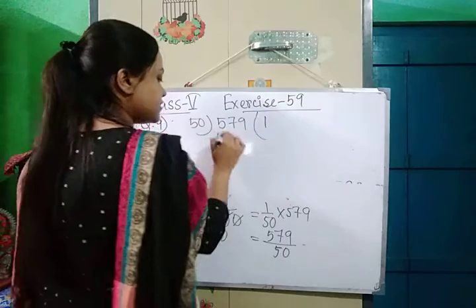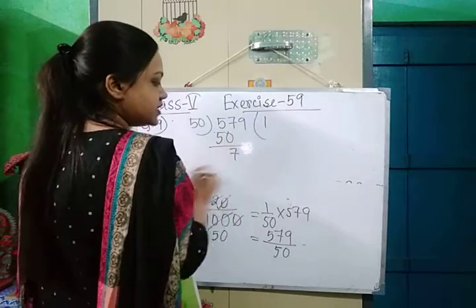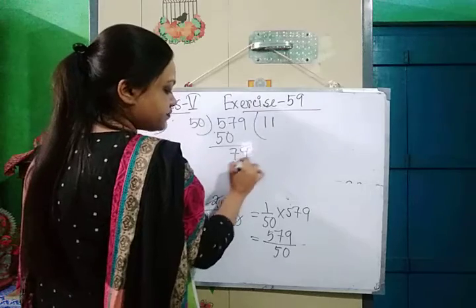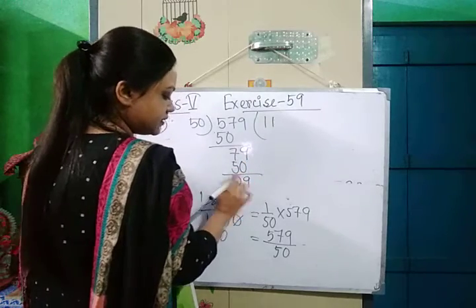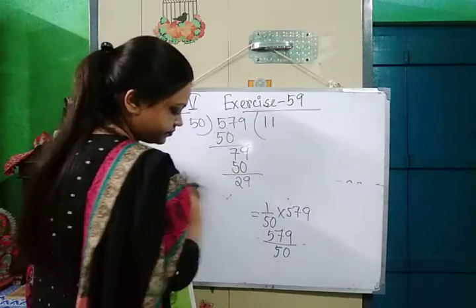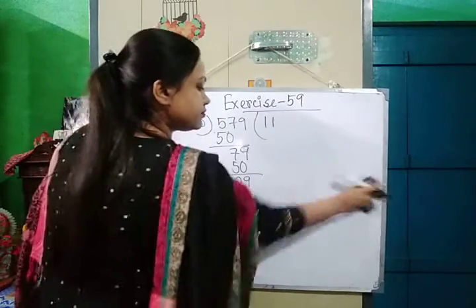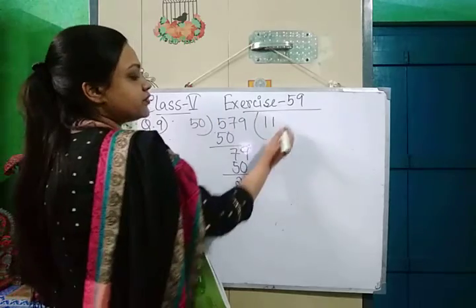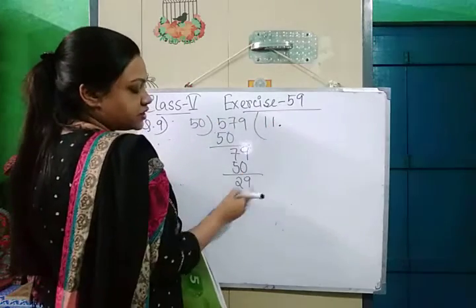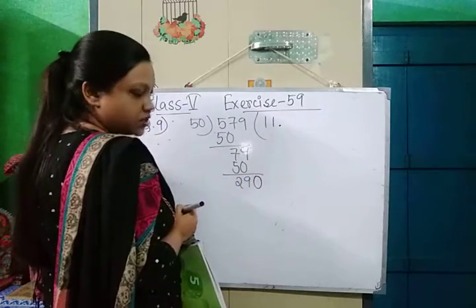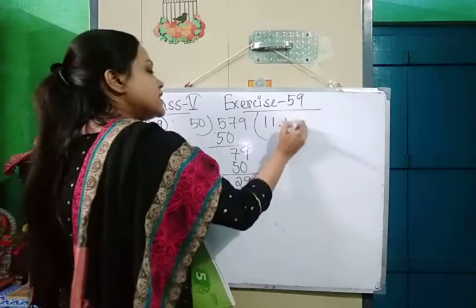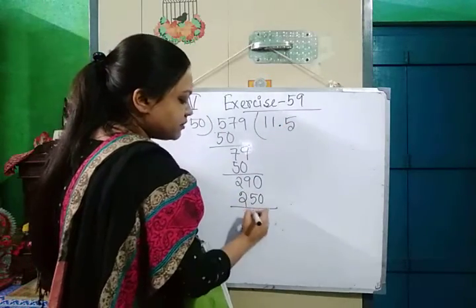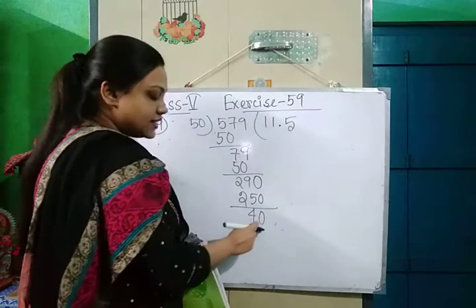50 ones are 50, remainder 7, then we will take down 9, again 50 ones are 50, remainder 29. Now 29 is less than 50. So what will we do? We will take here a point, and for this point we are taking here a 0. Now 5 5s are 250. Remainder will be 40. 40 is again less than 50.